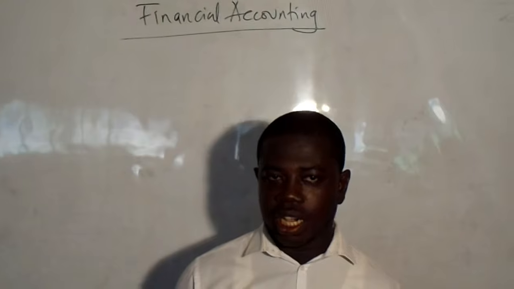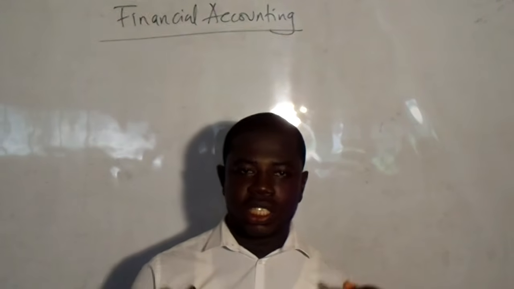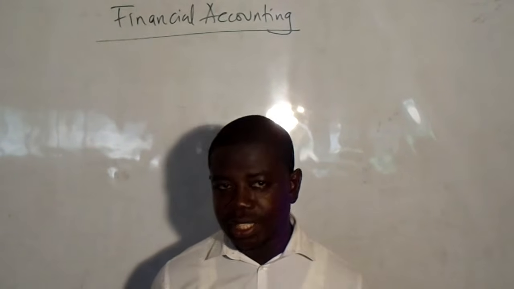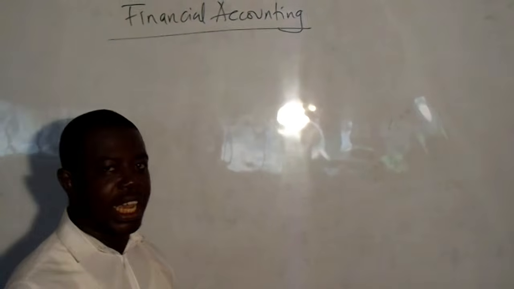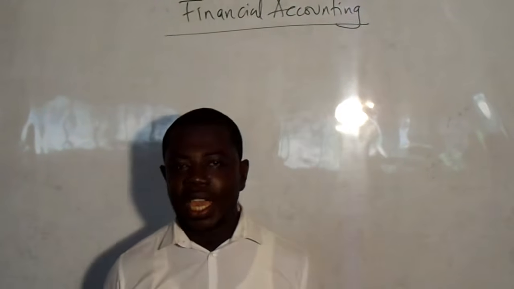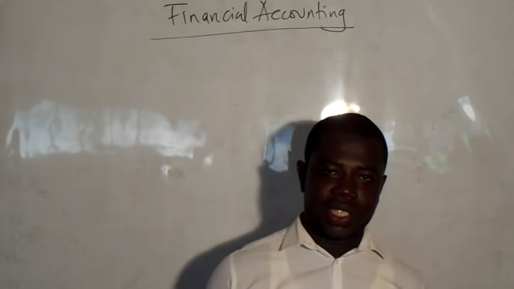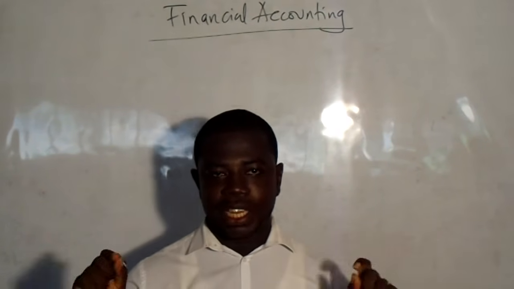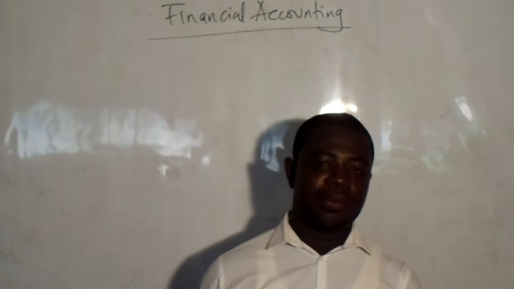My definition of financial accounting may be quite different from what is reported in some other books and by some other authors. I define financial accounting as the recording of business transactions and summarizing them into financial statements for decision making by the users of those financial statements.